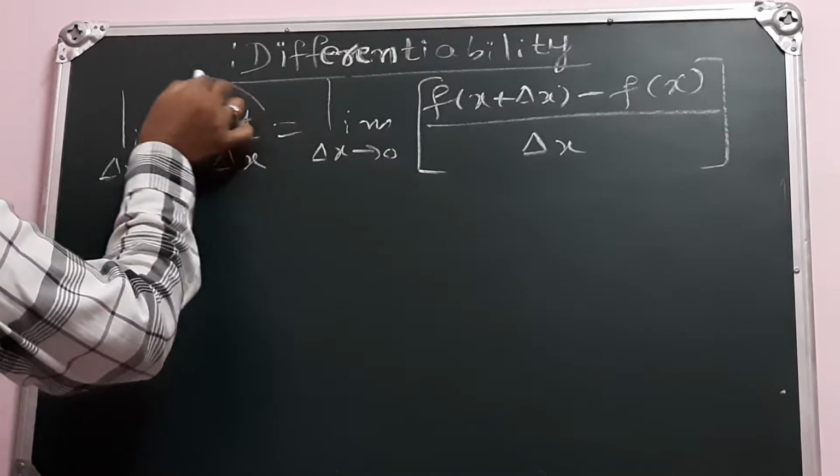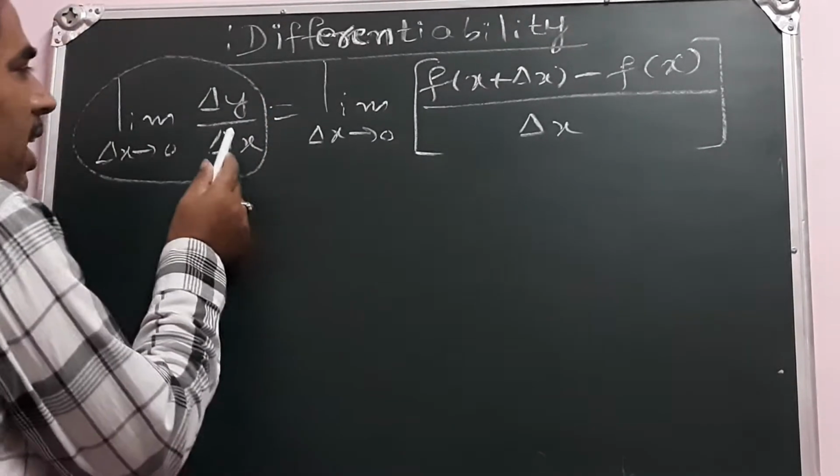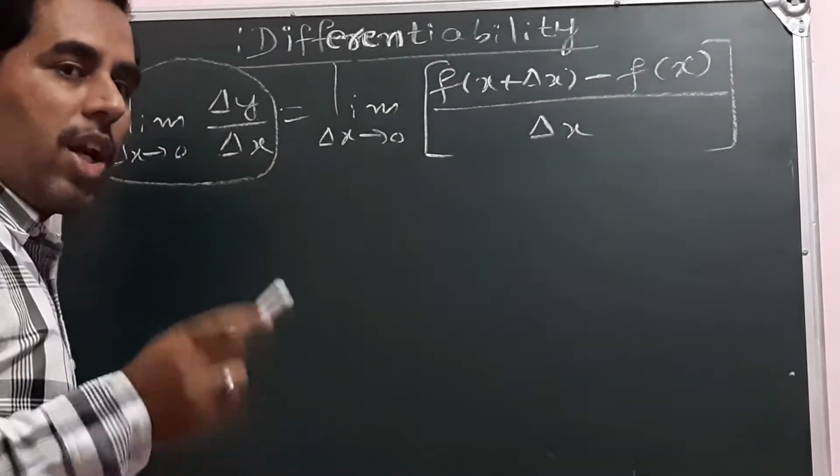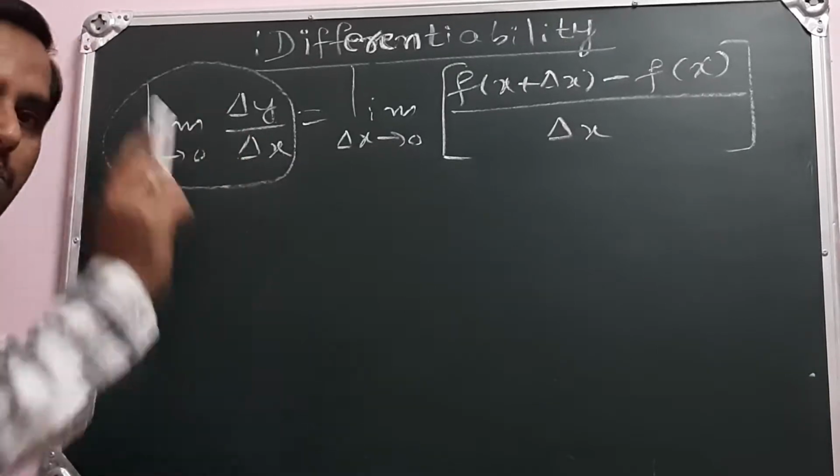Observe this. As soon as we take the limit, delta y by delta x denotes the ratio of change in y to change in x. So we try to make delta x as small as possible.